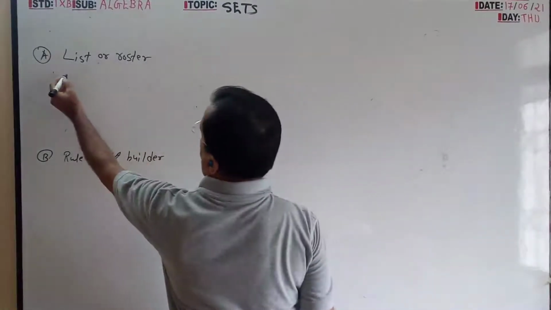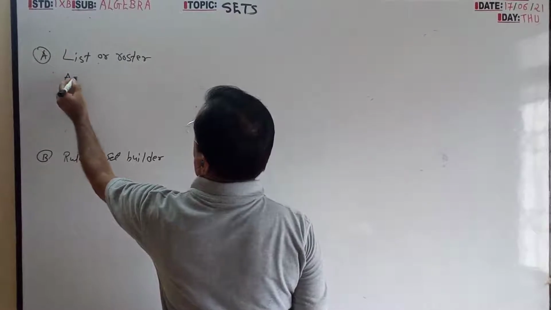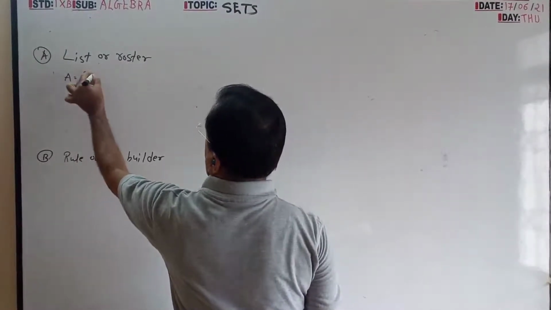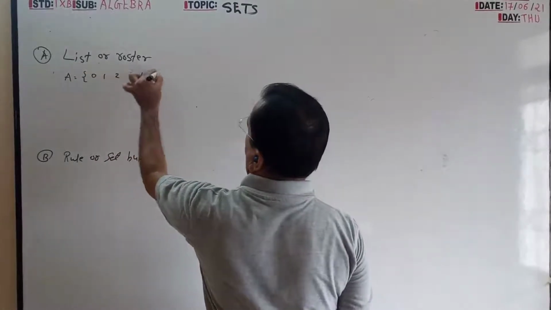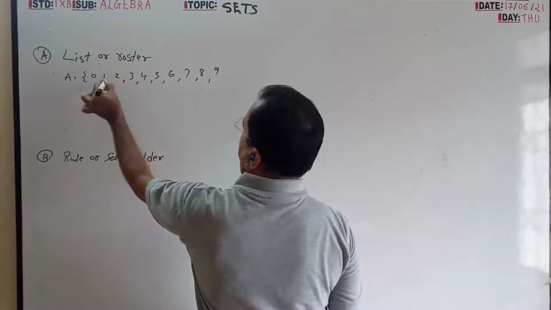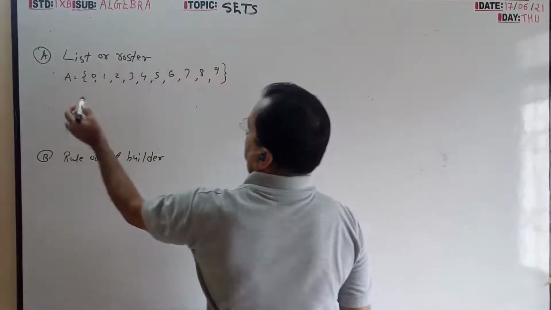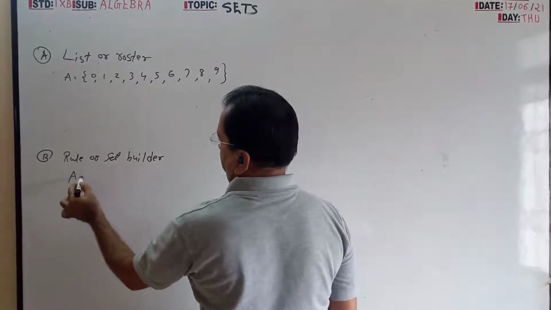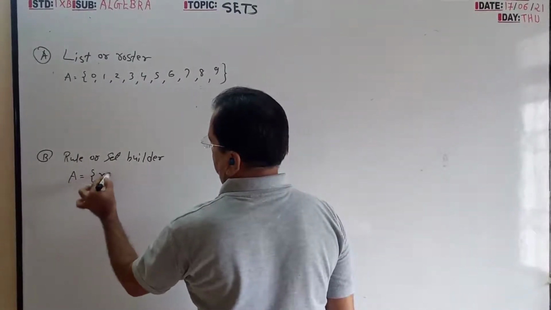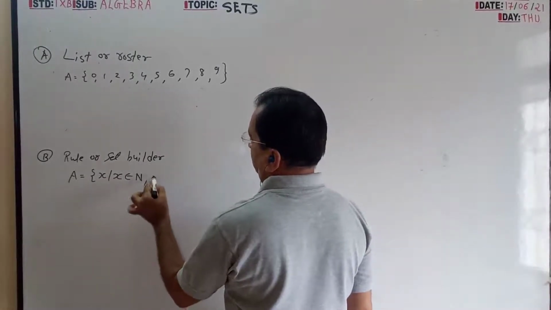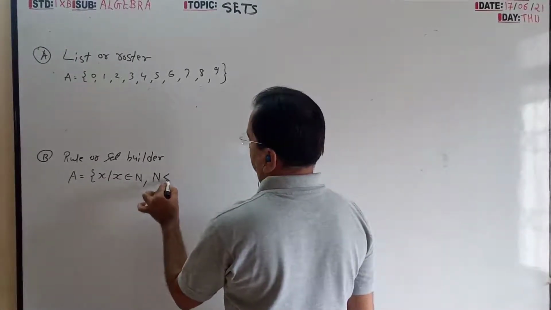For example, I write all the symbols of number: 0, 1, 2, 3, 4, 5, 6, 7, 8, 9. The same I will write here: X belongs to natural number, but natural number is less than 10.